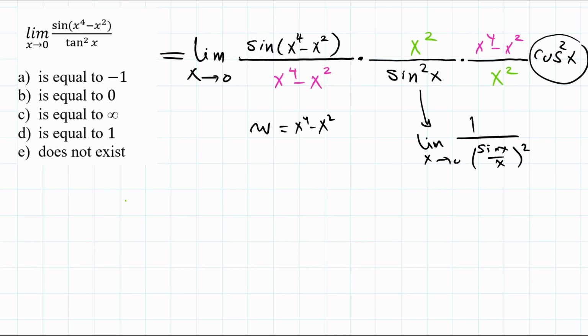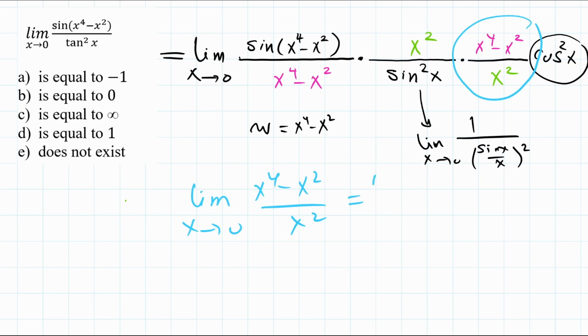Now it is only left to evaluate the limit of x to the 4 minus x squared over x squared, which is this part here, as x goes to 0, and this is equal to the limit as x goes to 0 of x squared minus 1. And as x goes to 0, this is going to be equal to minus 1. So you have 1 multiplied by 1 multiplied by minus 1 multiplied by 1, and the result is just minus 1.